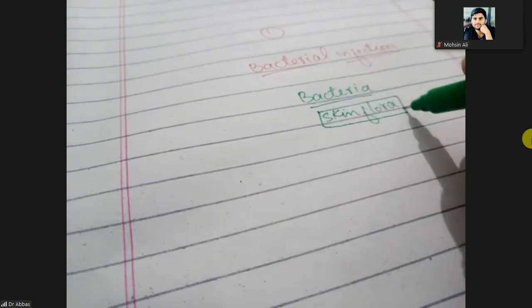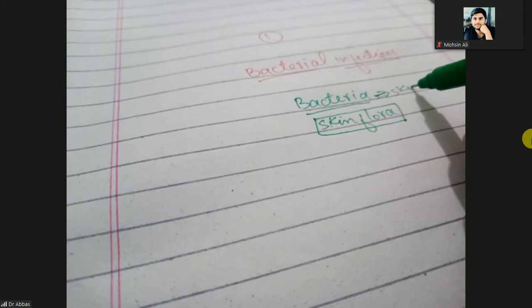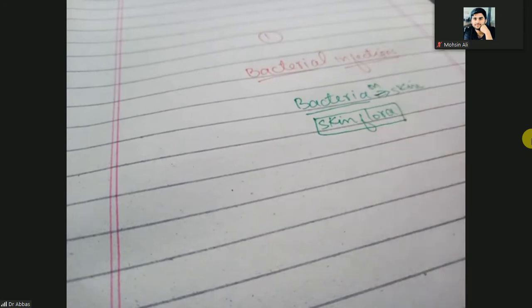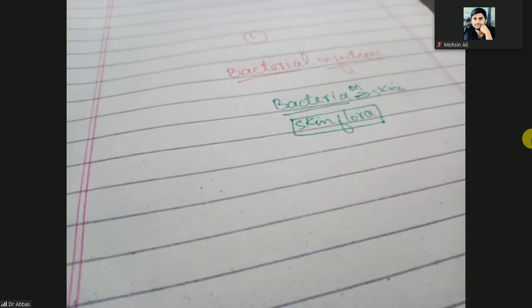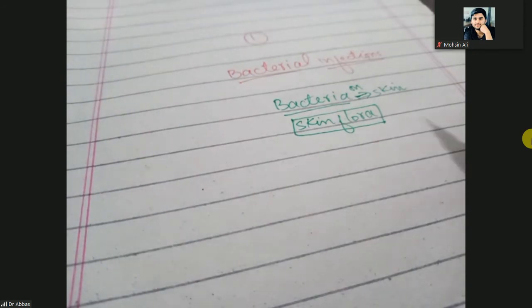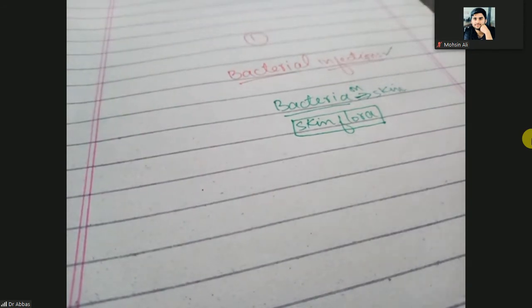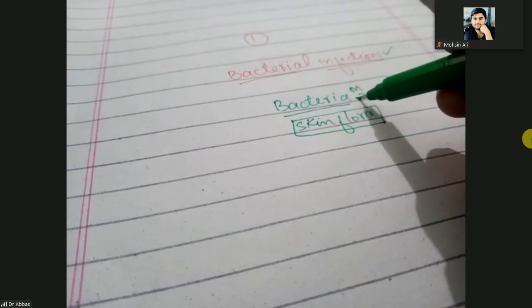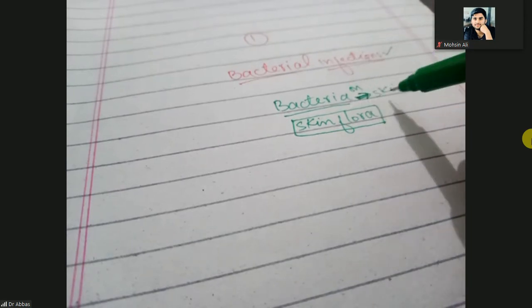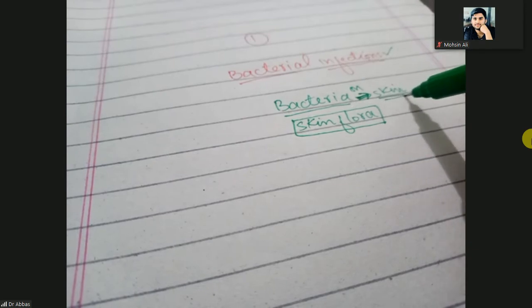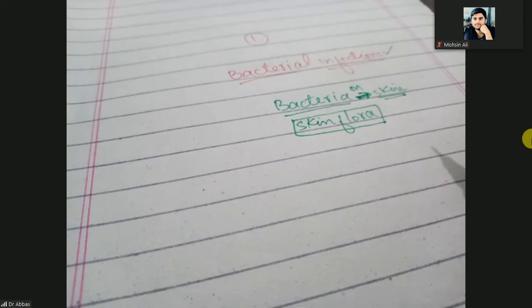Again repeating, the topic of discussion is bacterial infection. As you all know, there are many types of bacteria present on our skin, and we call them skin flora. Skin flora means bacteria present over skin.